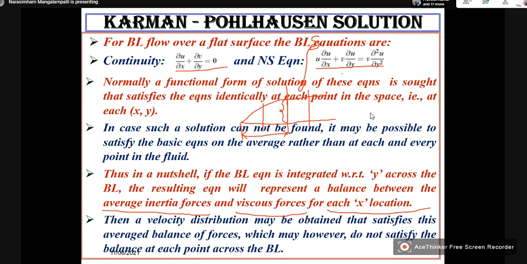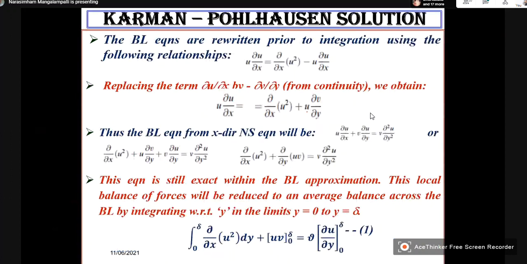That means the solution which you are obtaining will not be satisfied at each and every point, but it will satisfy overall across a section. So now what we do is, now you look at this: u dou u by dou x. Now I can replace this u dou u by dou x by this.